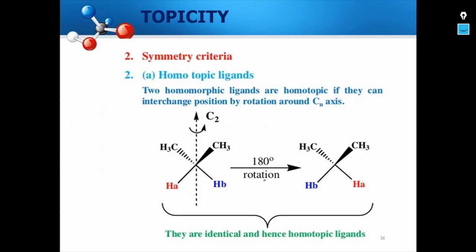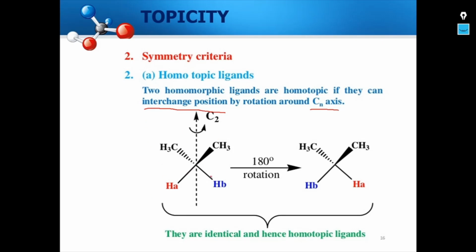As we discussed earlier, apart from the substitution addition criteria, there is also a symmetry criteria that one needs to understand in identifying the topicity. For example, if we take two homomorphic ligands and consider them as homotopic, it can happen only if they can interchange position by rotation around a CN axis.